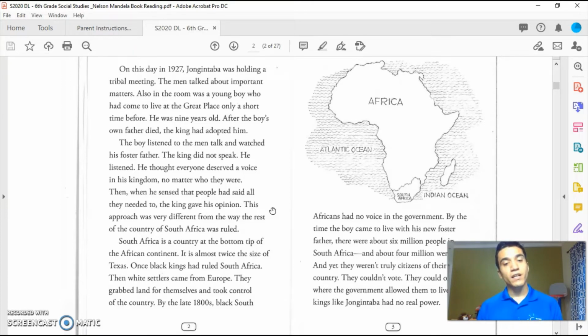South Africa is a country at the bottom tip of Africa, the continent. Remember, Africa is a continent. South Africa is a country in Africa. It is almost twice the size of Texas.